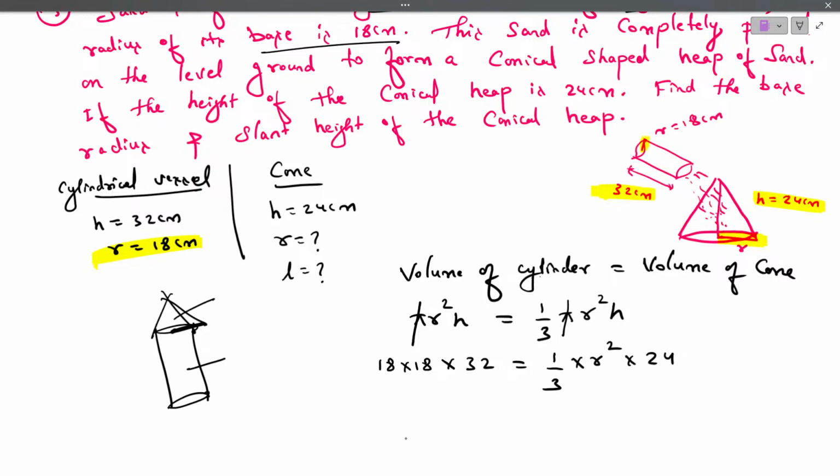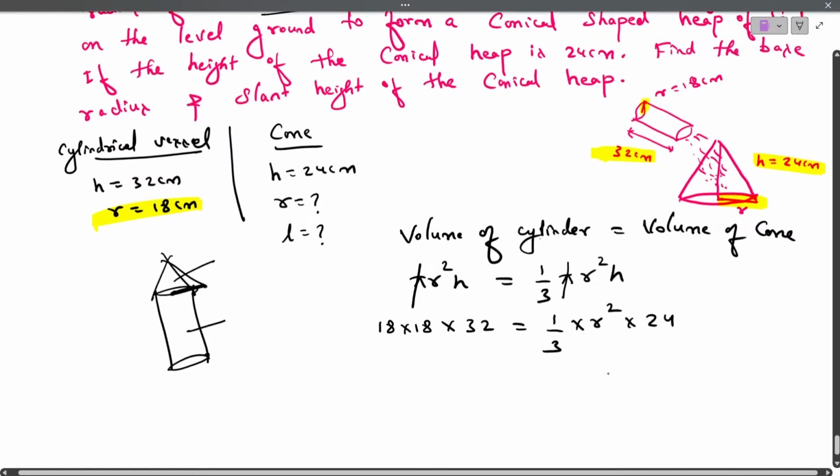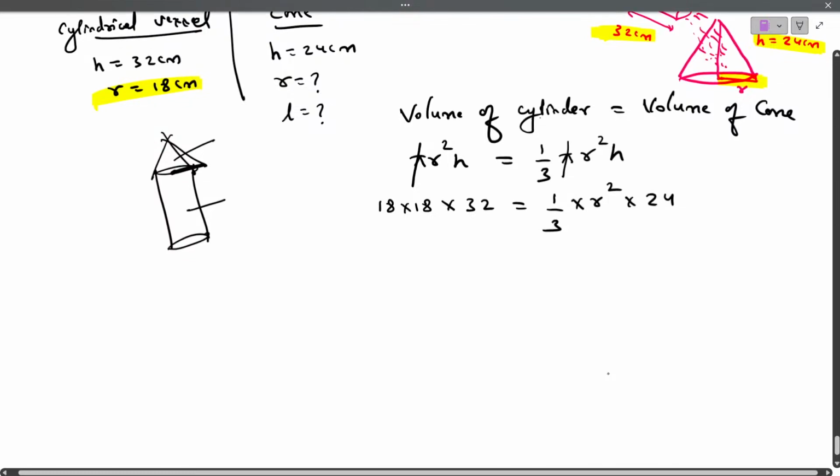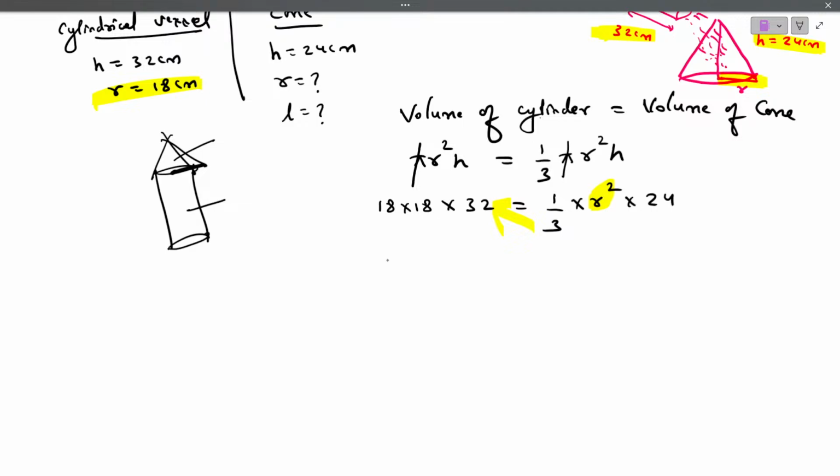Any doubts? Clear? Is this clear? Good. Now what we want, keep it one side and rest of the term shift to the other side. Now we do one thing. Actually we want r value. So keep r square as it is. This 3 will shift up. So it becomes 18 into 18 into 32 into 3 divided by this 24 will come down. It becomes divided by 24, that is equals to 1 into r square is r square.